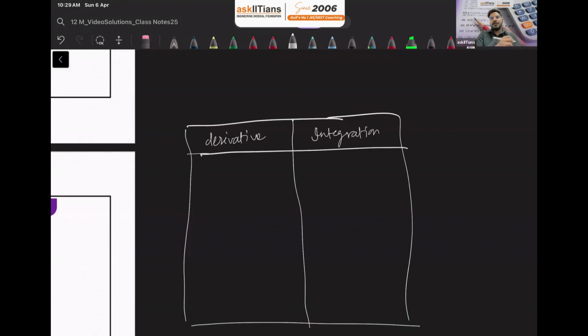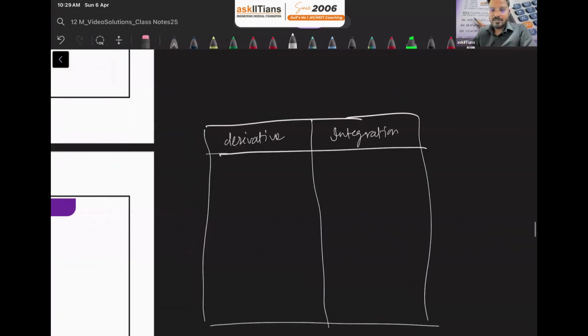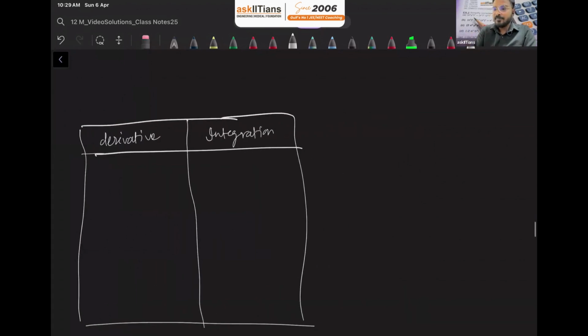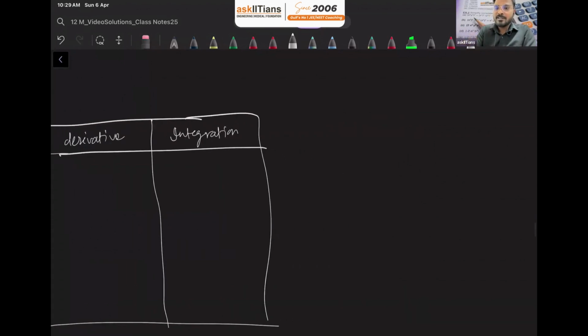Integration. Okay, so we'll first start with this only, guys. Let me give you, suppose I ask you what is the derivative of x raised to n? Find out d over dx of x raised to n. And all of you know it is nothing but n into x raised to n minus 1. Yes or no?